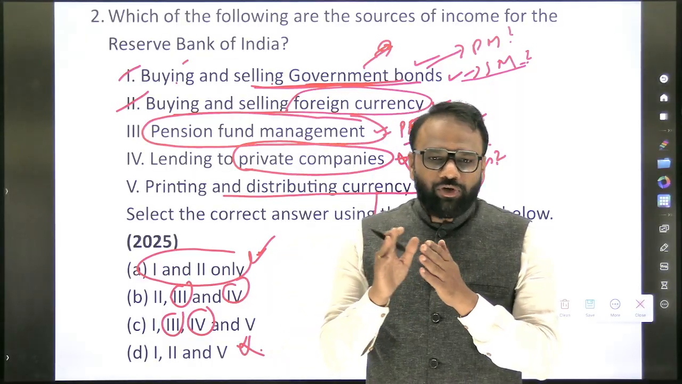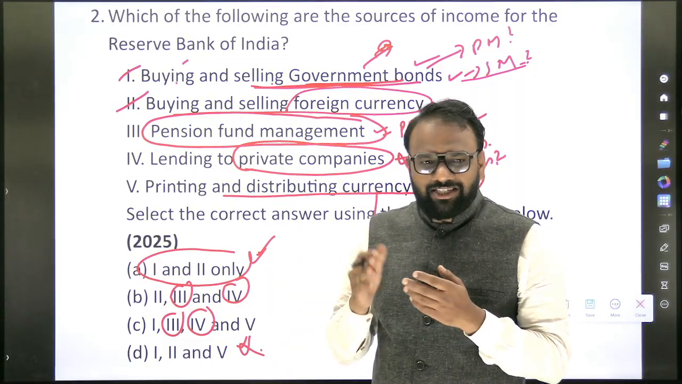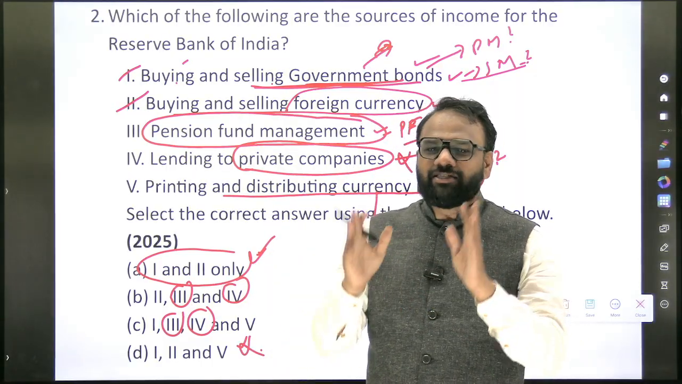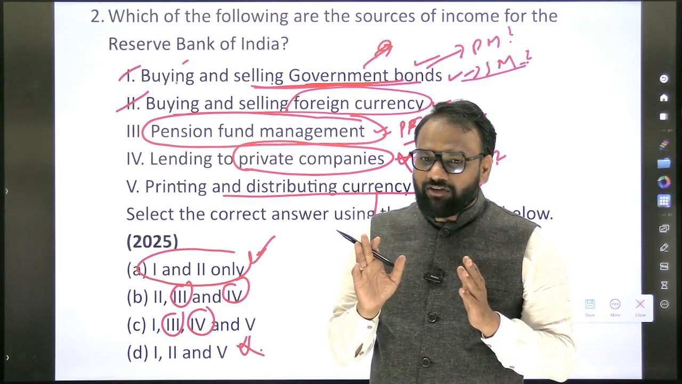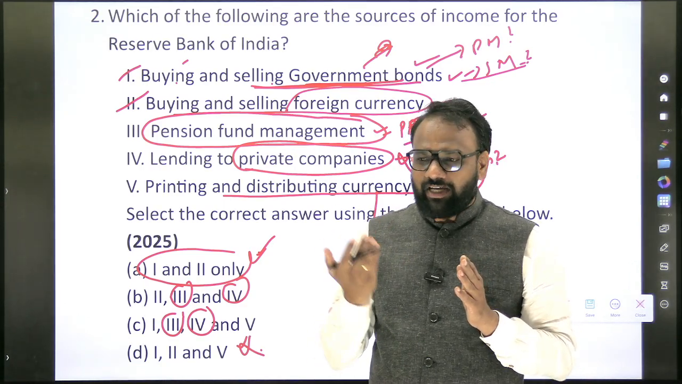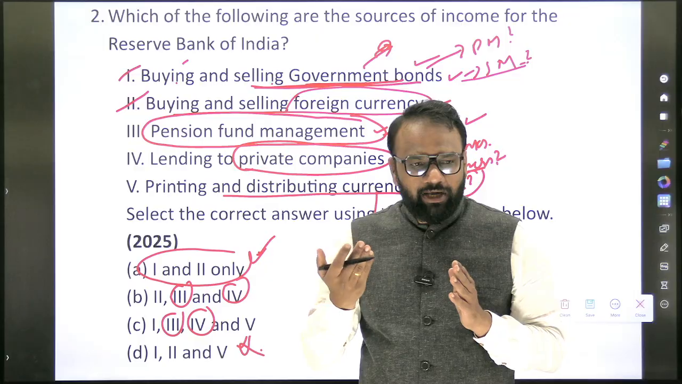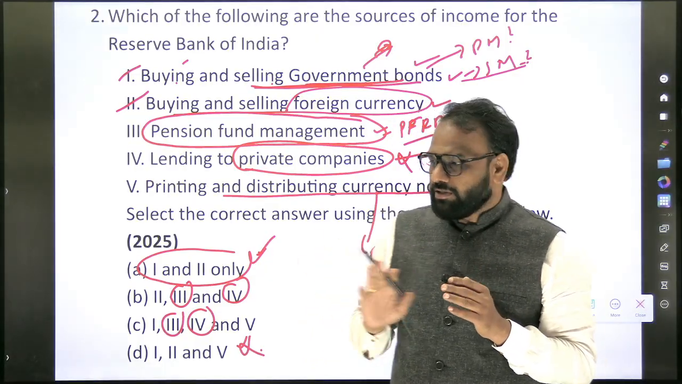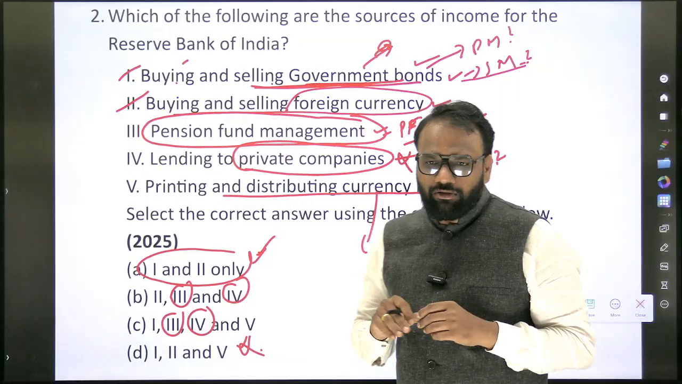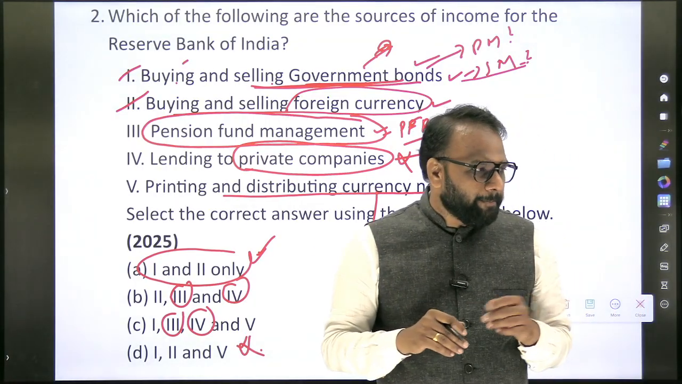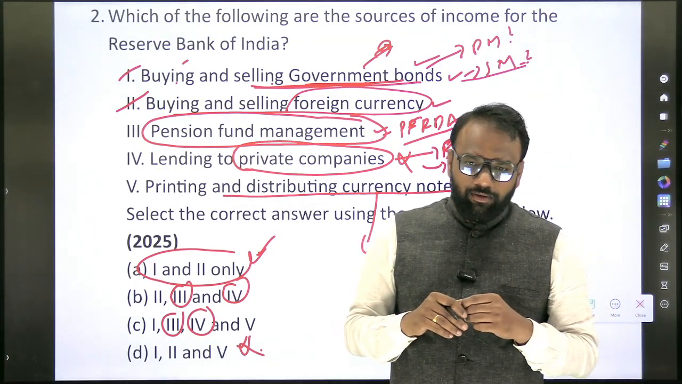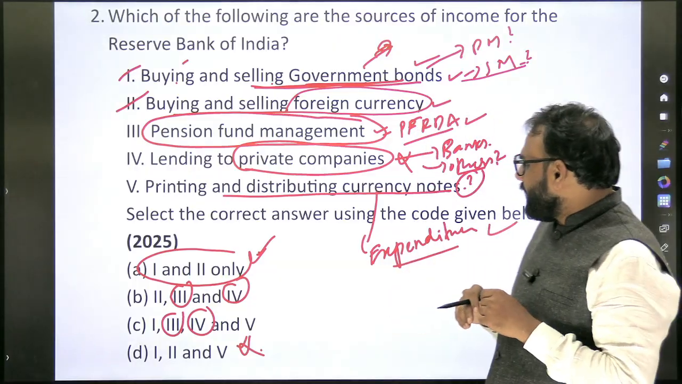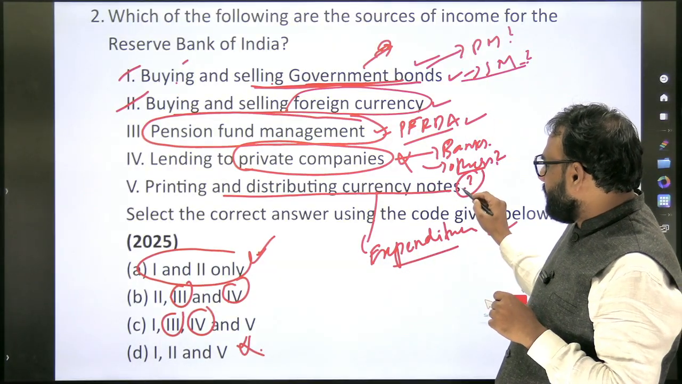See, this is how you are supposed to prepare. When a question appears, we can get the answer easily, because every institution will release the answer. We are not interested in the answer, we are interested in its background, how the things are connected, how the question can be framed in the upcoming year, and accordingly how we can update our knowledge. So this is about the second question which has appeared. Yes? Sir, which one is the income of RBI? Printing and distributing currency notes, is it the income of RBI?